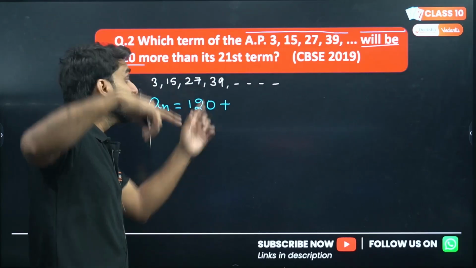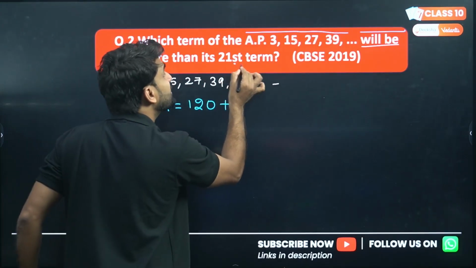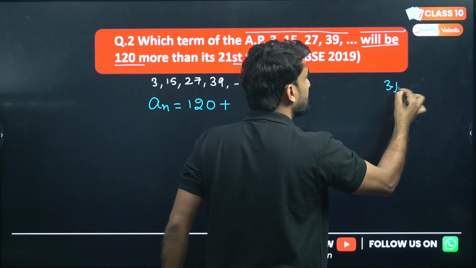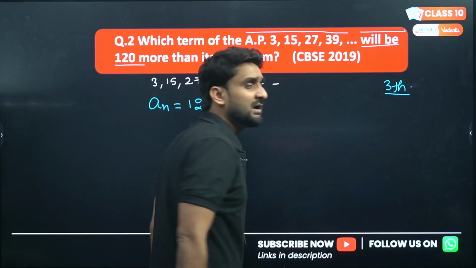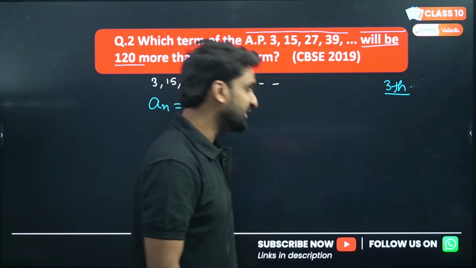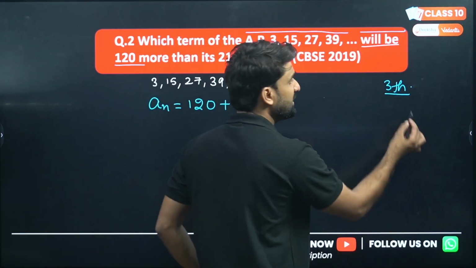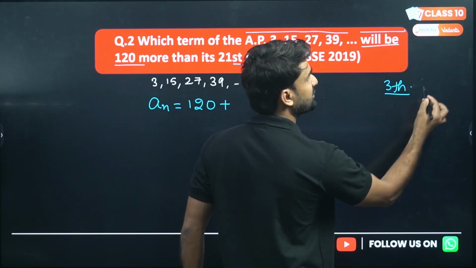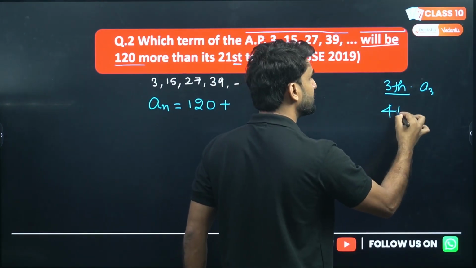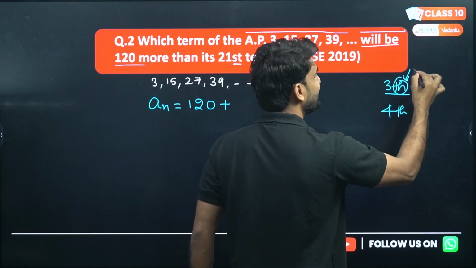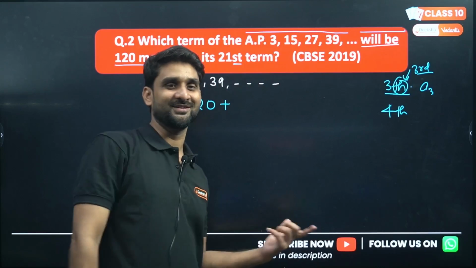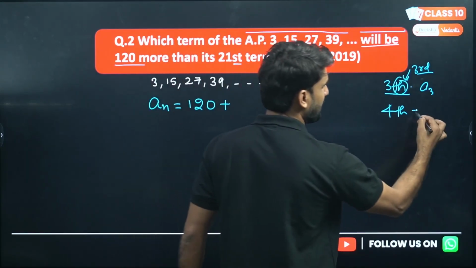If the number is combined with first, second, third, fourth, then if I'm writing third, I'm talking about the third term, which is generally written as a3. Fourth term will be a4.